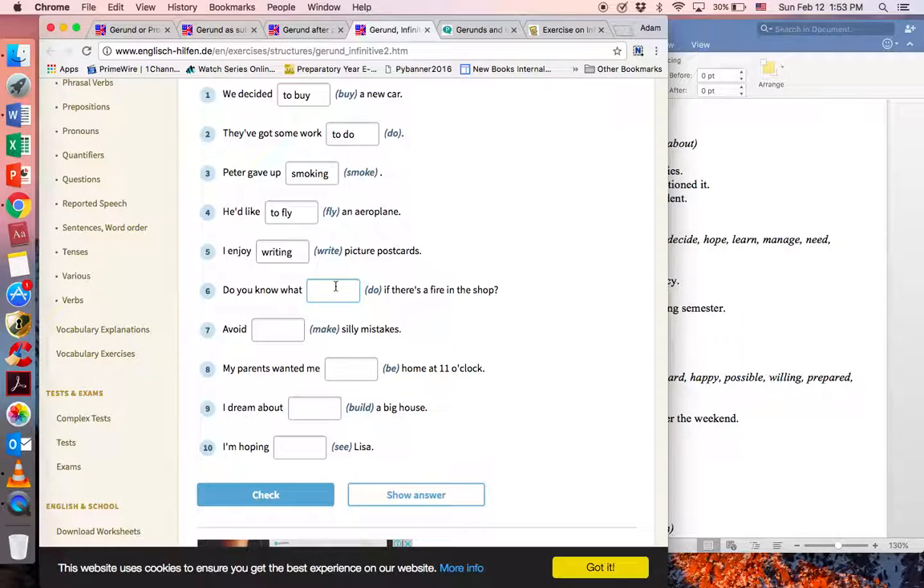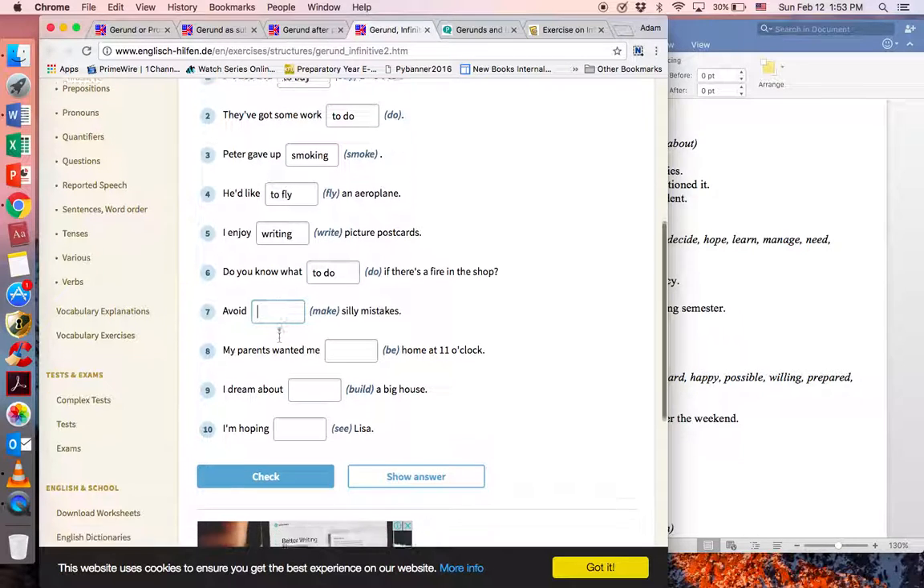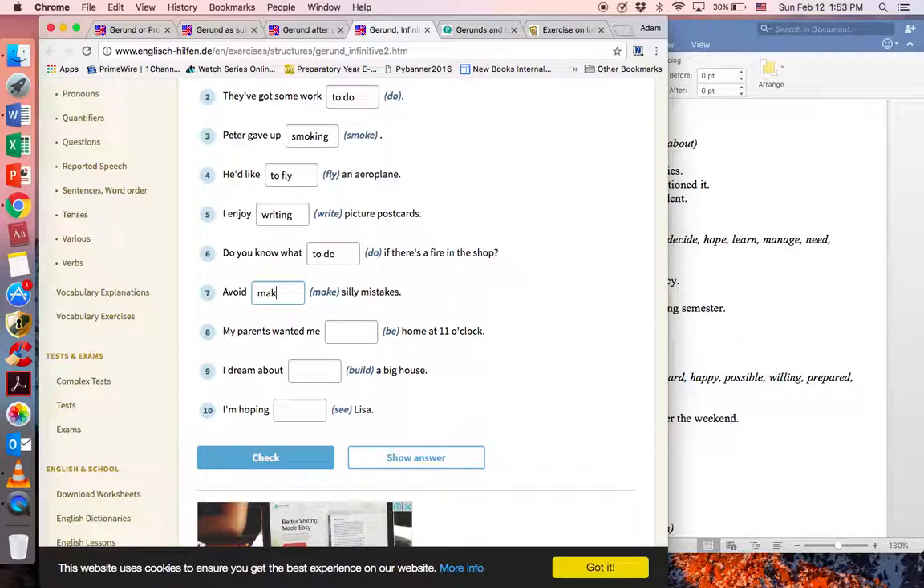Do you know what to do? Do you know what to do if there's a fire in the shop? Avoid making. After avoid, we're going to use gerund. Avoid is one of those verbs that we need to pay attention to. My parents wanted me to be home at 11 o'clock. After want, I'm going to use infinitive. I dream about building. After preposition, say gerund. I'm hoping to see, we're not going to use gerund. I'm hoping to see Lisa.